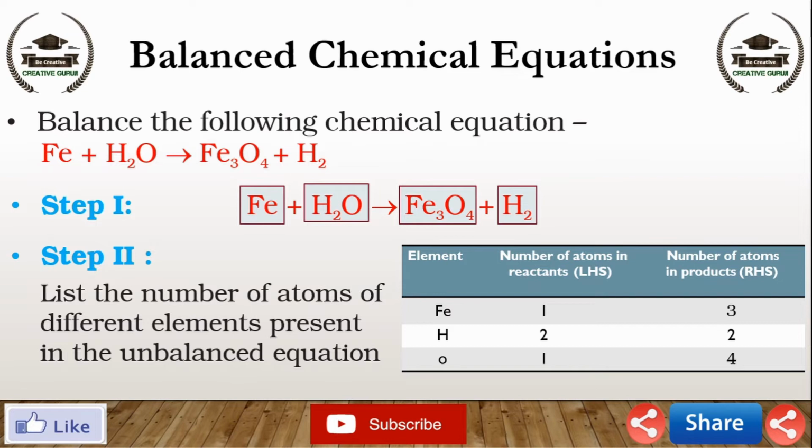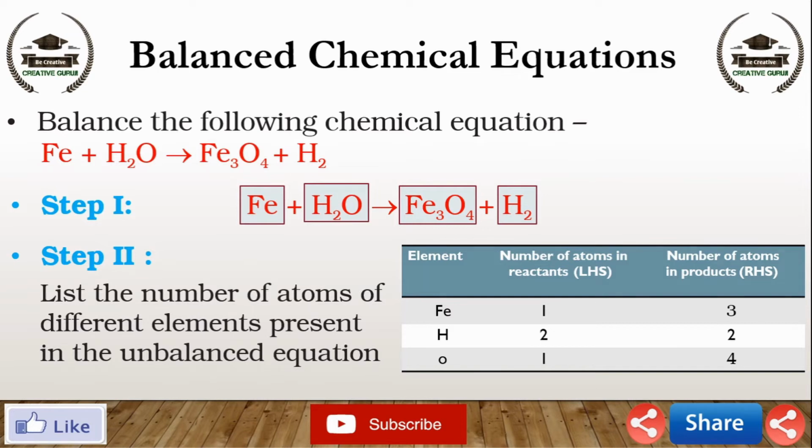Second element in the chemical equation is H. Number of H atoms in the reactant are 2. Number of H atoms in the product are also 2. Third element, O. Number of O atoms in the reactant is 1. Number of O atoms in the product are 4.